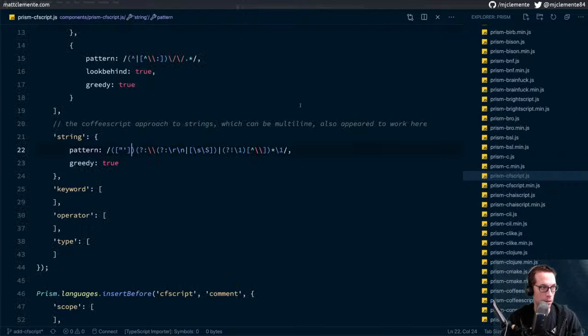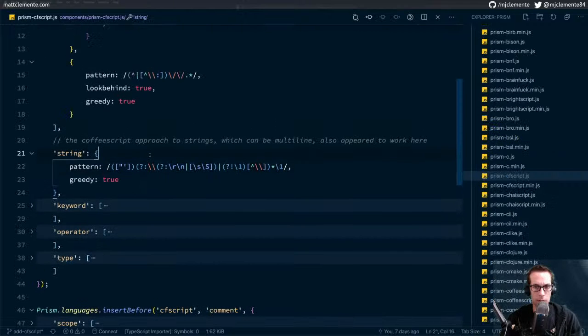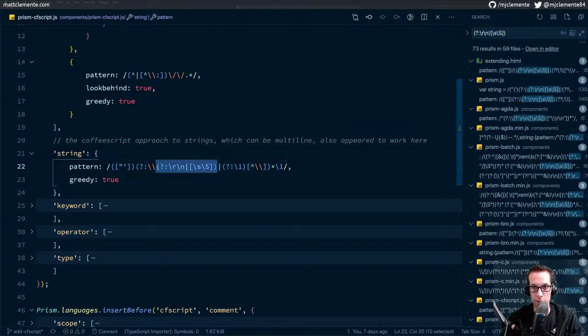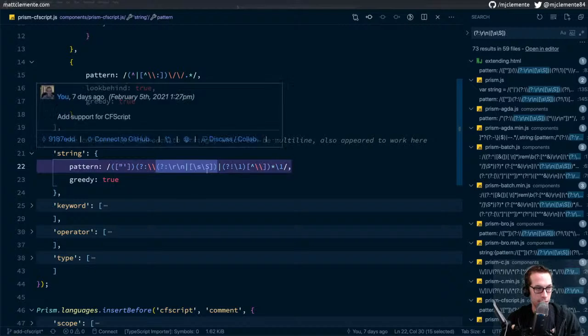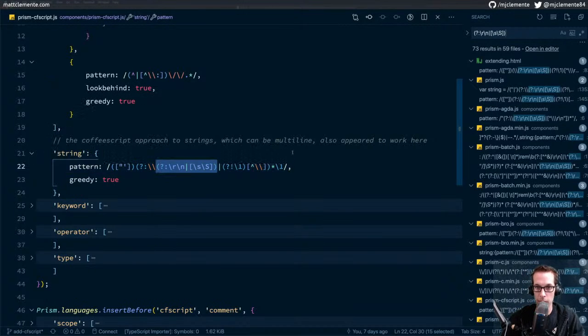I need to figure out where I got this string pattern from, even if I did modify it. So I'll try grabbing a subset. Let's just grab a subset in here and see. I should have kept track of what I was doing while I was writing these, and if I had done that, then writing the tests would have been a lot easier.